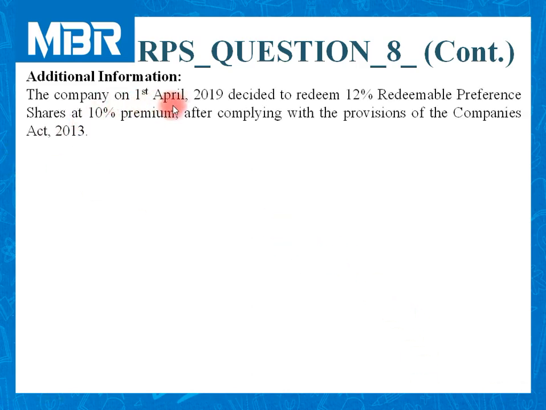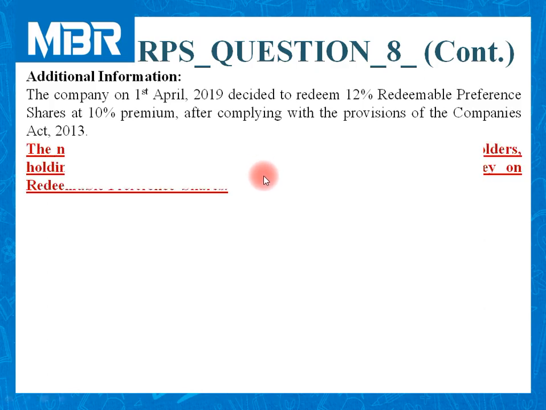The company on 1st April 2019 decided to redeem 12% RPS at 10% premium after complying with the provisions of the Companies Act 2013. From this paragraph, it is clear that after following all the provisions of Companies Act, company would like to redeem preference shares at 10% premium. It means we need to redeem face value of the preference shares plus 10% additional amount as premium.